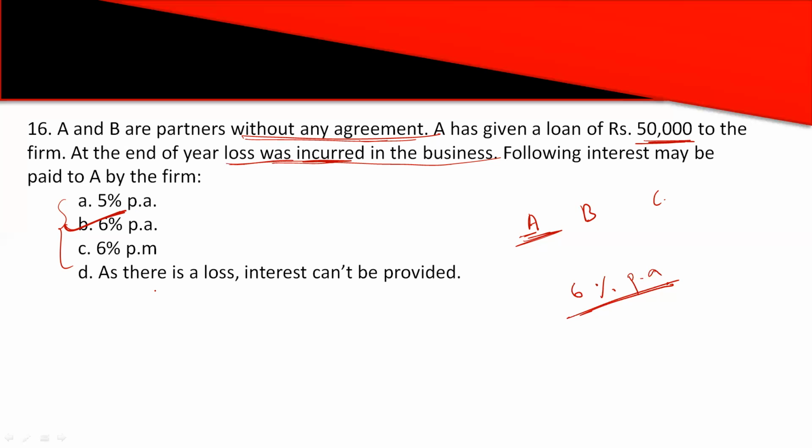You might choose option D, but it is wrong, saying that as there is loss, interest cannot be provided. Interest on loan is a charge against profit, which means even though there is loss, we need to pay this interest on loan. So option B, 6% per annum, is the correct answer.